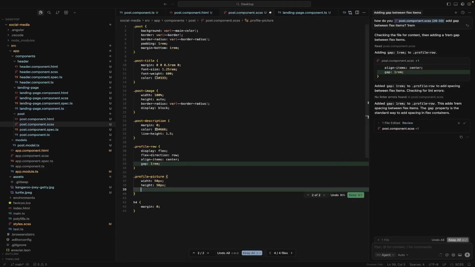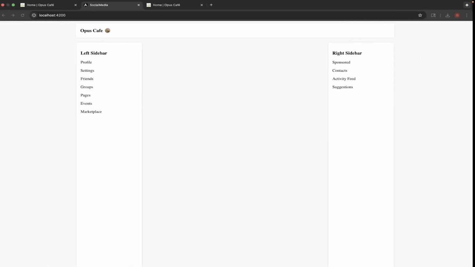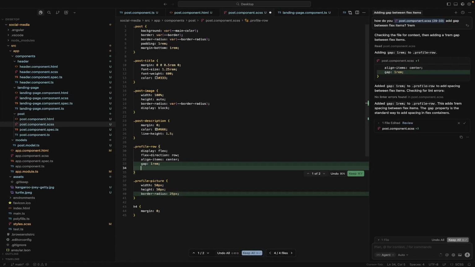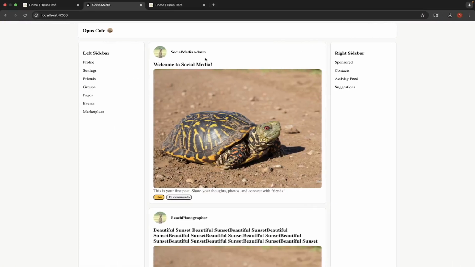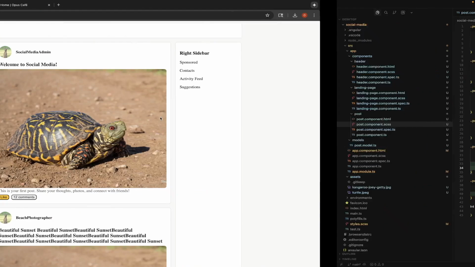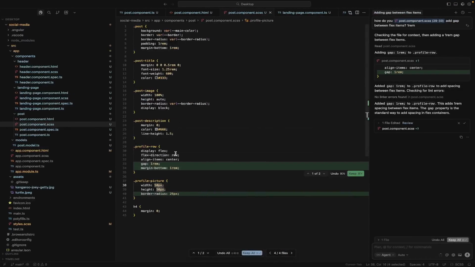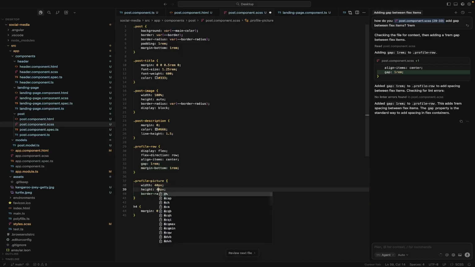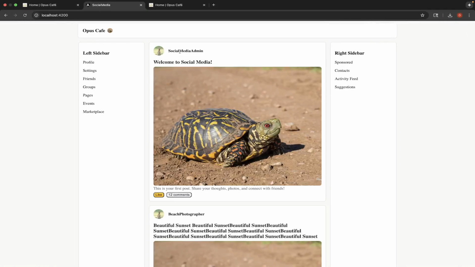Again, let's make our profile picture have border radius of 25 pixels. It's a circle, and now let's add some space under our profile row. So let's go to margin bottom. We'll do 1 rem. We have nice space now, and this is starting to look much better. Actually, I'm going to make this a little bit smaller. I think it's a little big for my liking. So let's do 40 pixels. And you can see why having it be dynamic would be much better in this case, which is something I should be doing. And I think that looks much better.